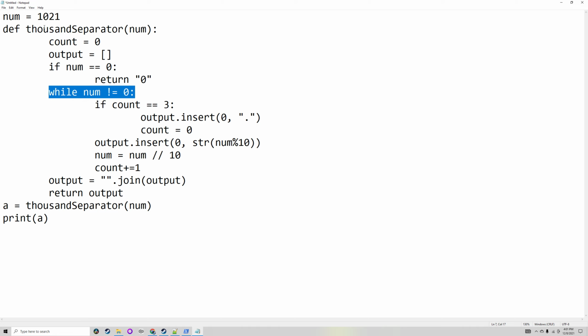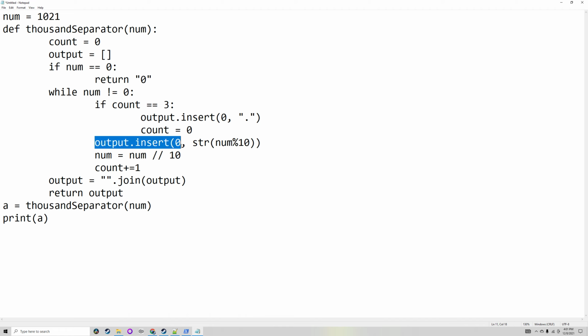The reason it does this is it'll be dividing by 10, then rounding down to get rid of the last number, and then when it gets to the final number, by dividing it by 10 again, rounding down, it will then become 0. So while it's not 0, if count is equal to 3, count will count how many times we add something, and then how many when we add a period.